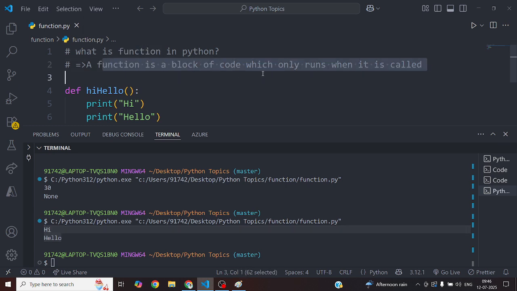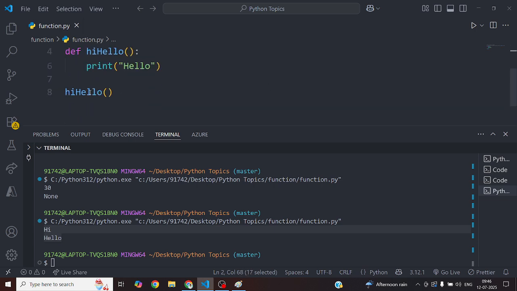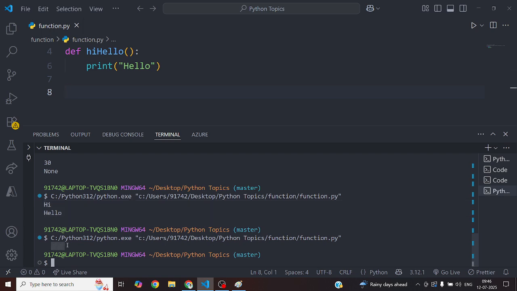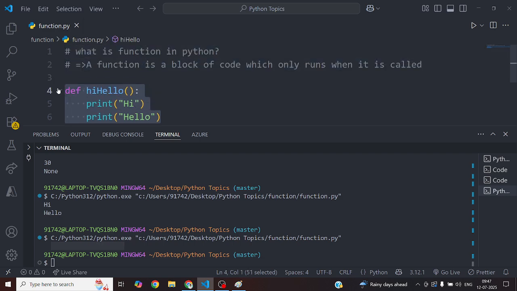So a function is a block of code which only runs when it is called. Now see, I am calling this hi hello here. That's why the particular function is running. But if I don't call it here, then you can see nothing is printing. So that's the difference. Functions are reusable blocks of code.